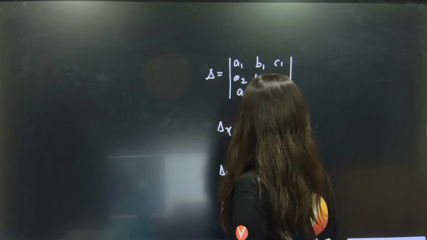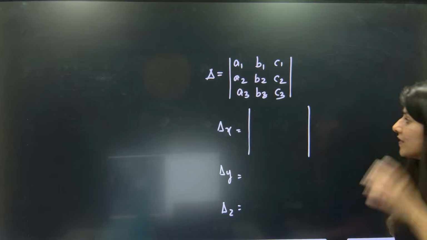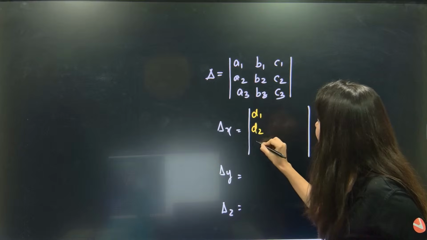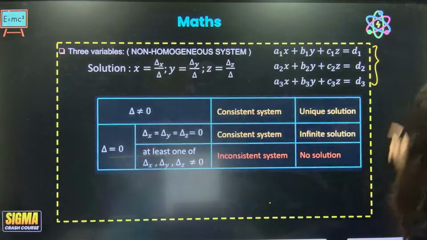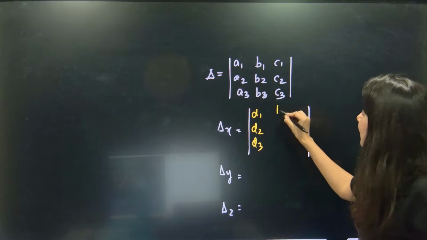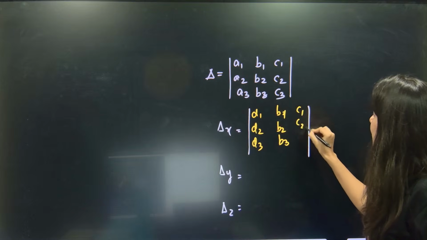For del x, all you have to do is replace the first column with the constants d1, d2, d3, and the rest of the columns b1, b2, b3 and c1, c2, c3 stay the same.